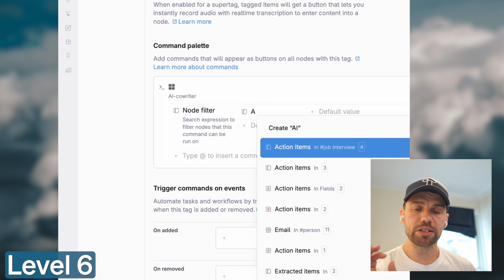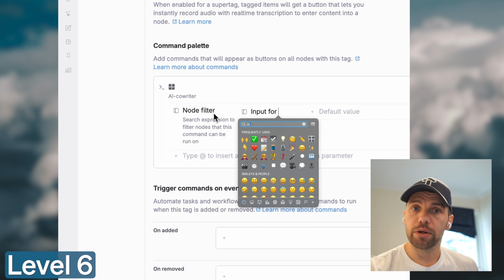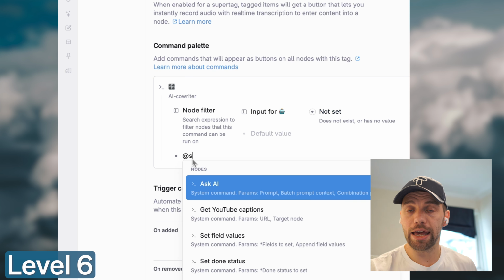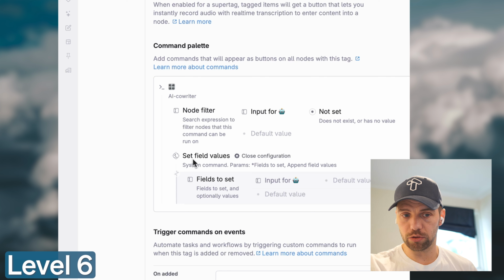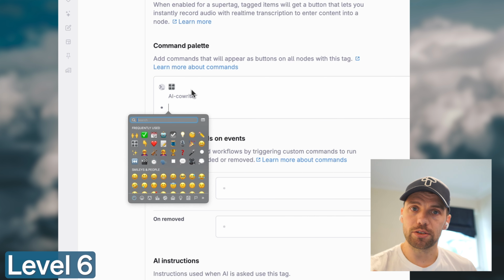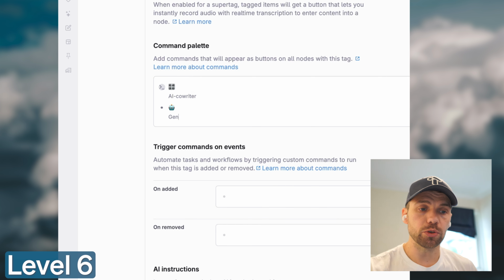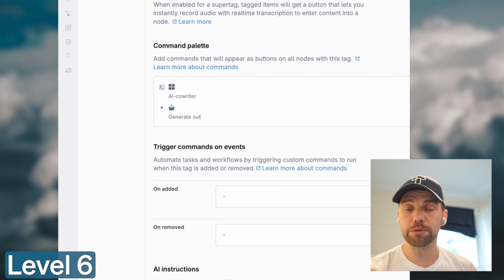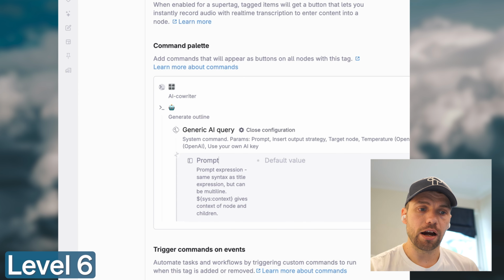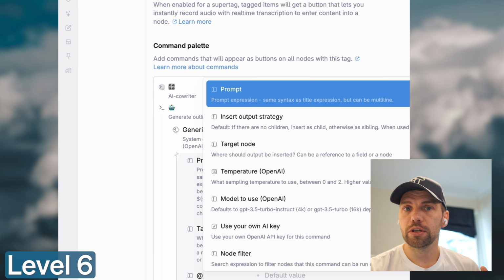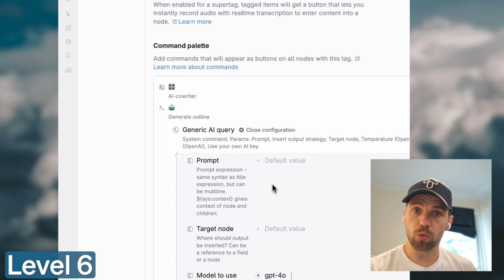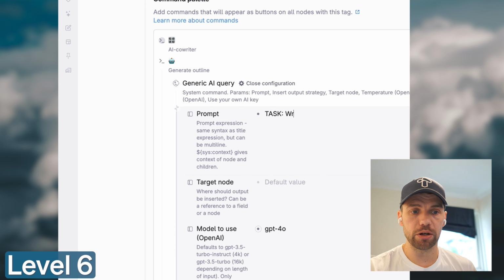So in this one, I'm actually doing two different commands. And one of them is just to bring up a field. Basically, I have a field I want inside my AI command, which is input for, in this case, the robot emoji. So by clicking that first button, all that does is use the command set field value to having that field, input for the robot, appear empty on the post. And then I can use this field to input ideas or rules or whatever I want to this co-writing AI that I'm going to have appear when I need it.